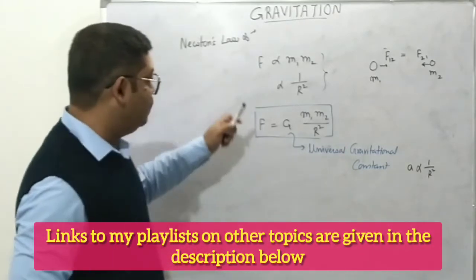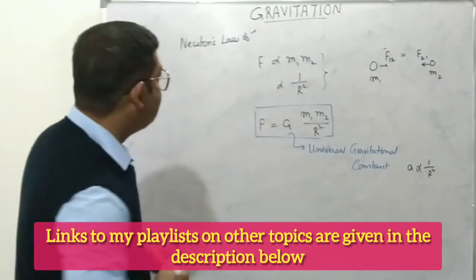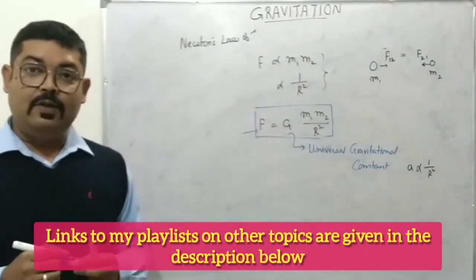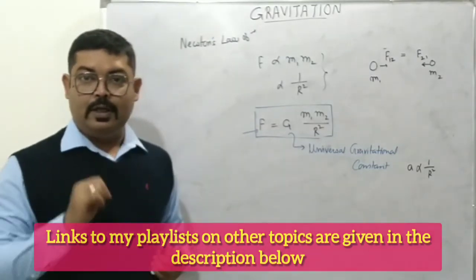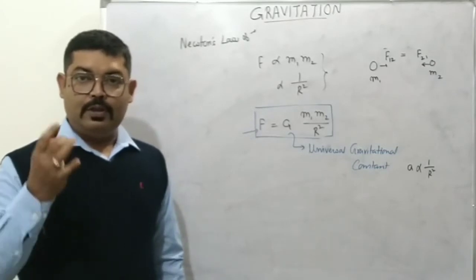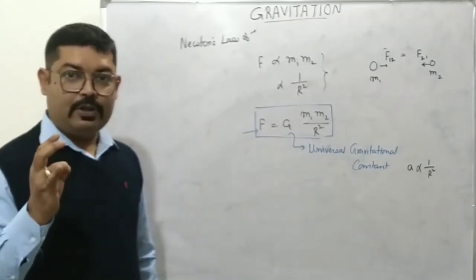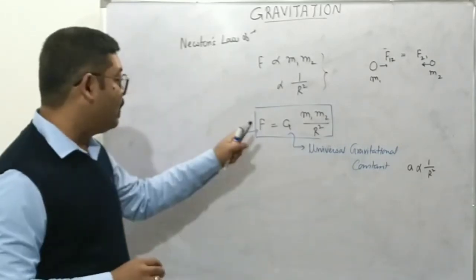Now, this force of gravitation is one of the four fundamental forces, as we have discussed in the first chapter. We said that there are four fundamental forces in the universe: the strong nuclear force, the weak nuclear force, the electromagnetic force or electrostatic force, and the force of gravitation.